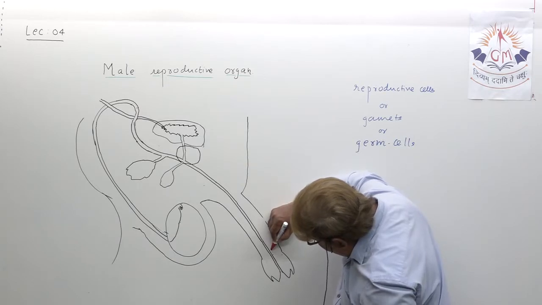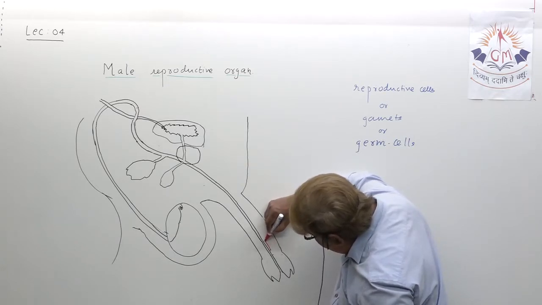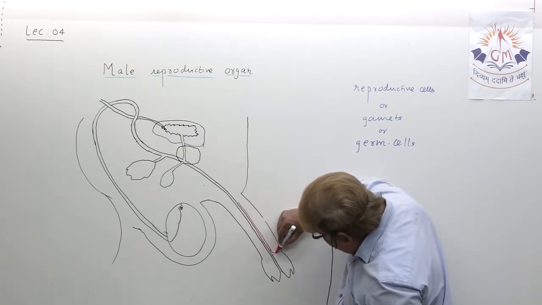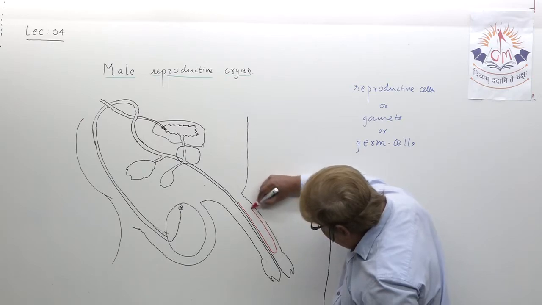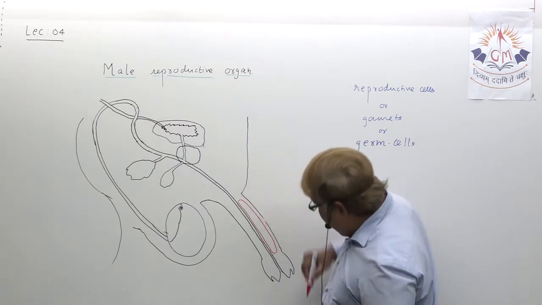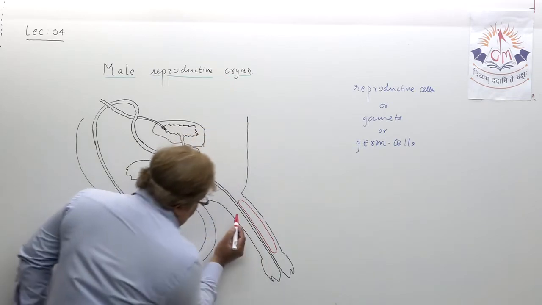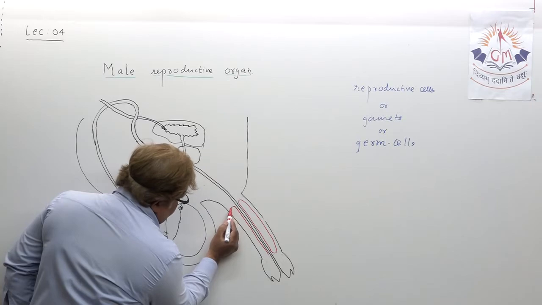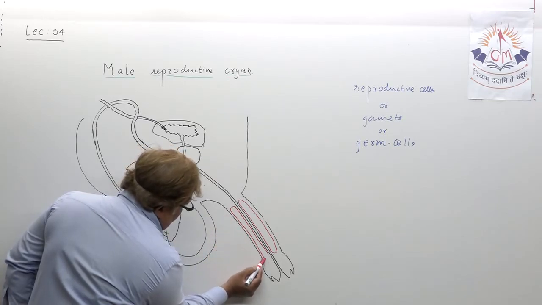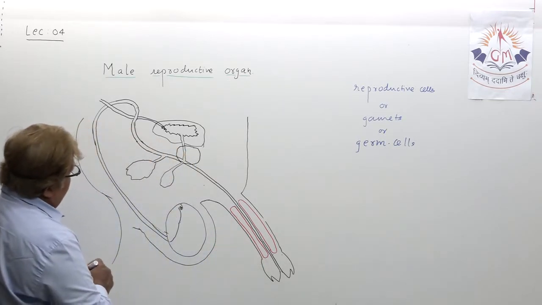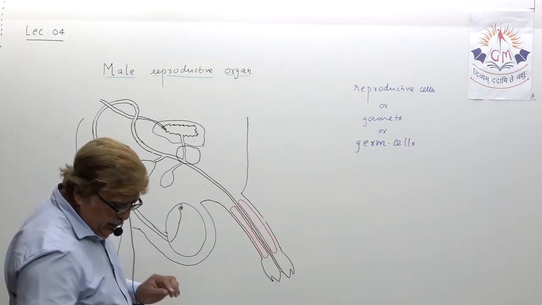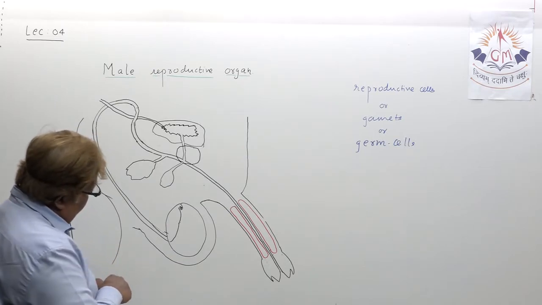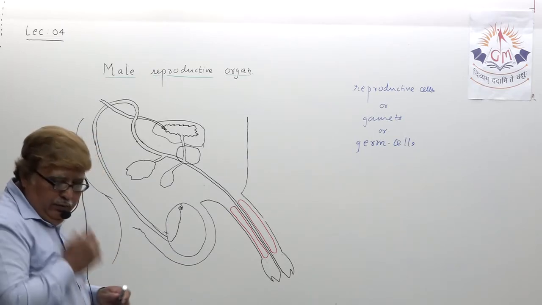These blood tissues actually get filled by blood during mating. So this blood tissue here, and another blood tissue here also. Okay, right? Now let us try to understand each and every part in the male reproductive organ.